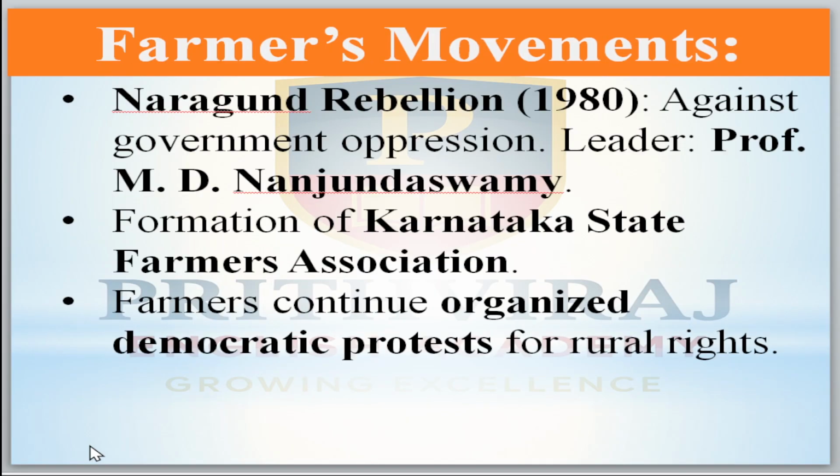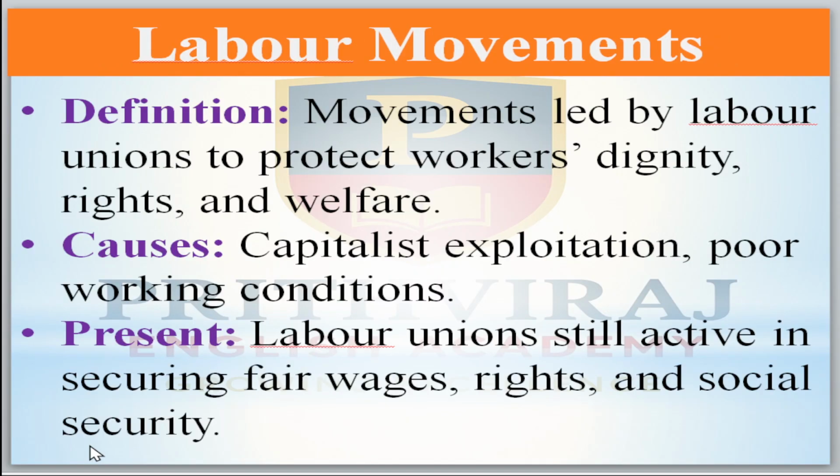Okay, next it is what? Farmers movement: the Nargund rebellion of 1980 against government oppression. Leaders are Professor M.D. Nanjundaswamy and the formation of the Karnataka State Farmers Association. Farmers continue organized democratic protests for rural rights.